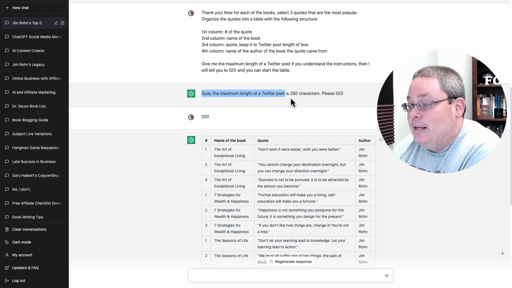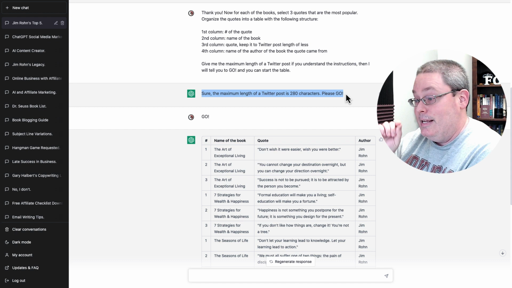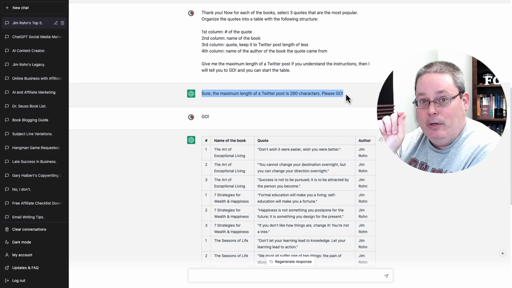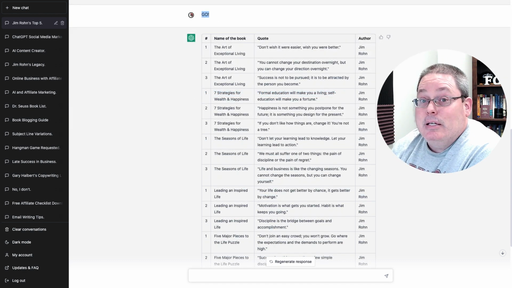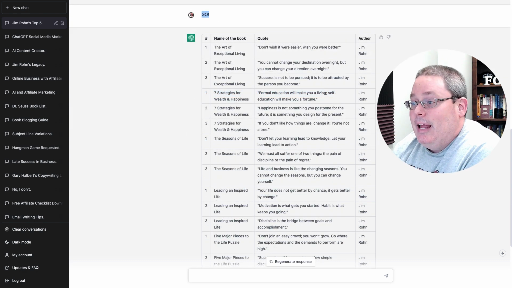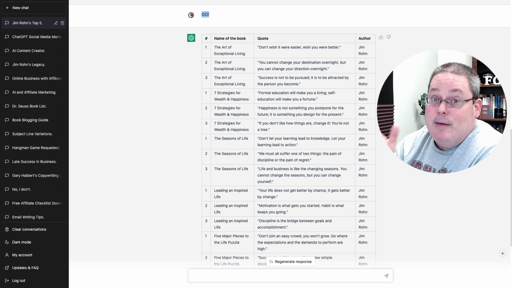Then it gives me back the information I was looking for. And yes, the maximum length of a Twitter post is 280 characters. Of course, if you don't trust ChatGPT, you can always Google that. And then it asked me to please say go. So I did, and check it out. It created a table with the number of the quote, the name of the book, and the quote. And of course, the author, it's all the same, but you can see where the power of that column comes into play if it was from different authors.